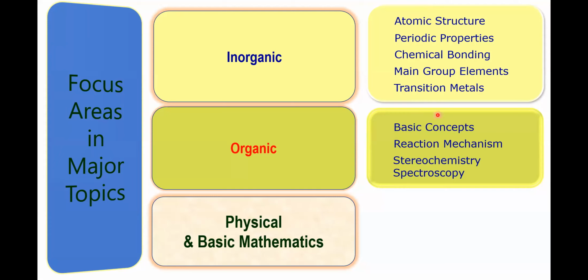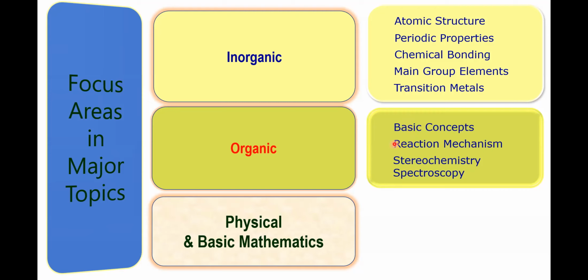In aromatic nucleophilic substitutions, concentrate on both addition-elimination and elimination-addition reactions. The second one is also called the benzyne mechanism. All these things are not included in the syllabus, but questions are being asked.